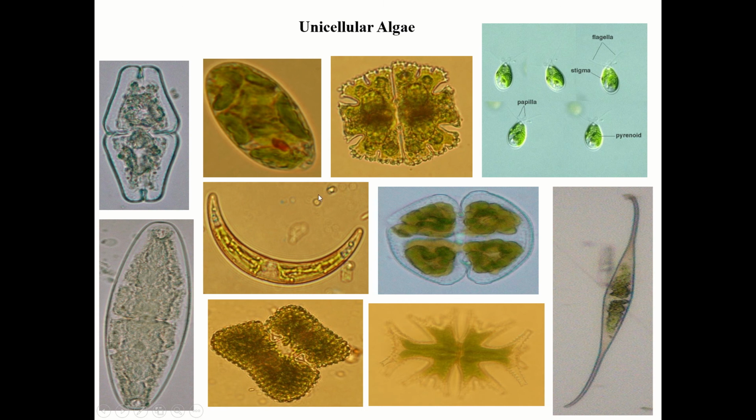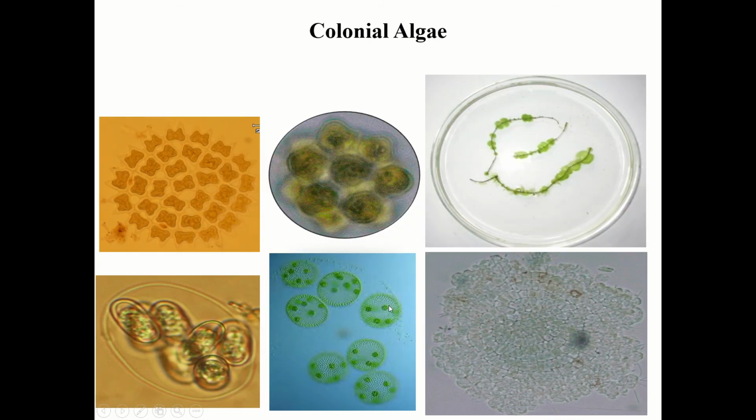Now this is based on my research work. These are photographs from my research. I have done research on this algae, meaning identification of this algae, which is also called desmids. So these are the colonial algae. Colonial means they live together and form one colony. A group of cells living together forms a colony.